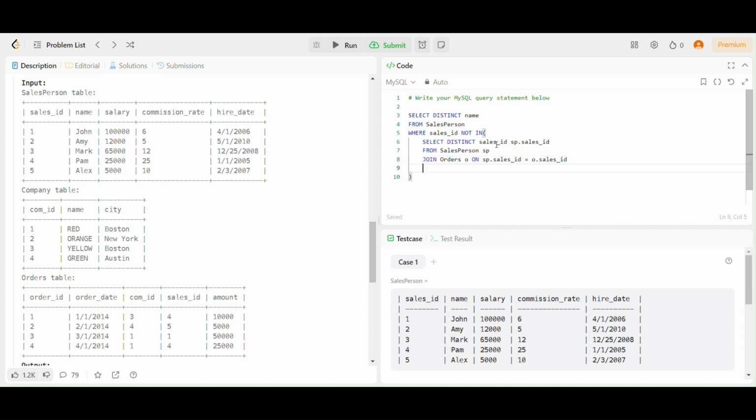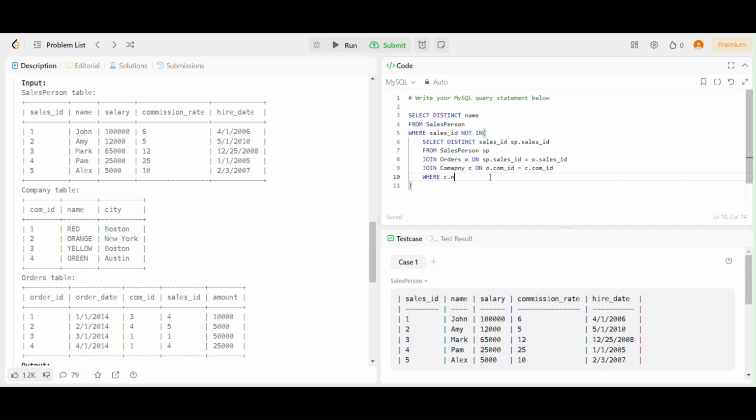And the same thing we are going to do is join upon the company table, where we see that the orders table has the company ID, and we have the company ID in the company table. So are they matching or not? Where we have to mention that the company name should be red.